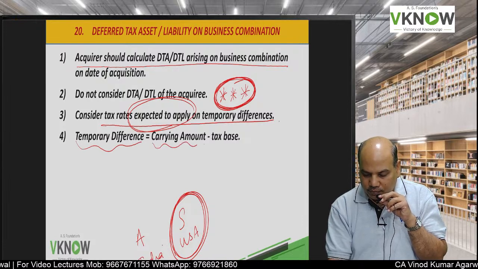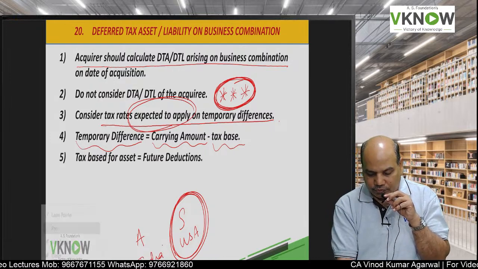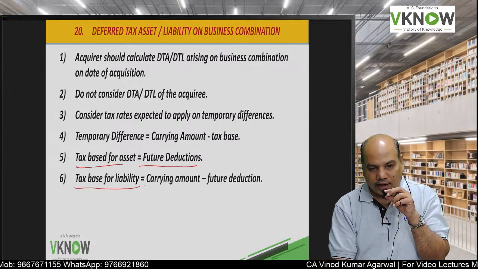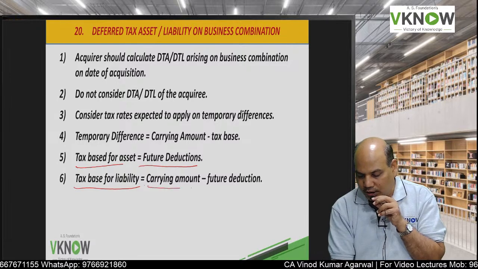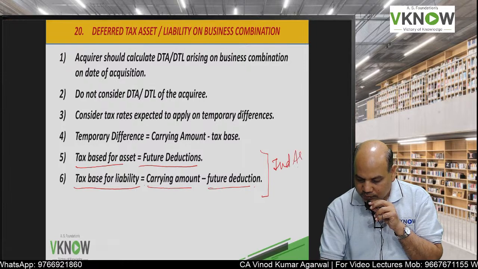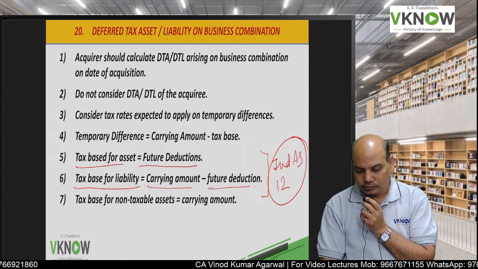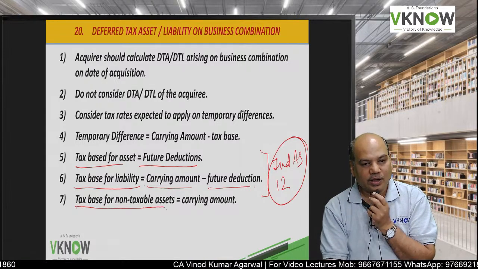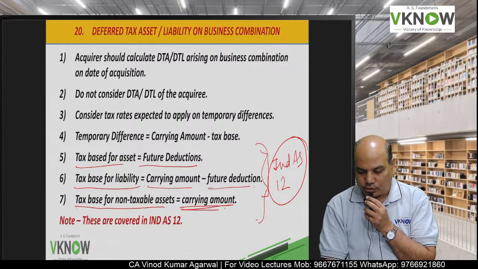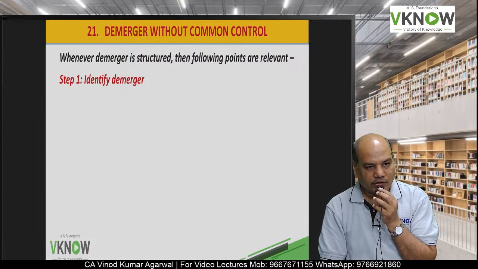As per Ind AS 12, temporary difference is the difference between carrying amount and tax base. Tax base of an asset is equal to future deduction, and tax base of the liability is equal to carrying amount minus future deduction. This I am not discussing in detail today because that will require a separate standard in Ind AS 12. Tax base of non-taxable assets is equal to their carrying amount. All this will be explained to you under Ind AS 12. So this was about business combination accounting.